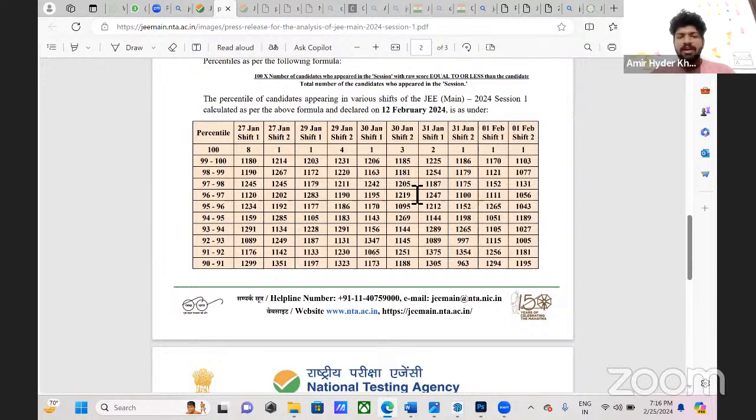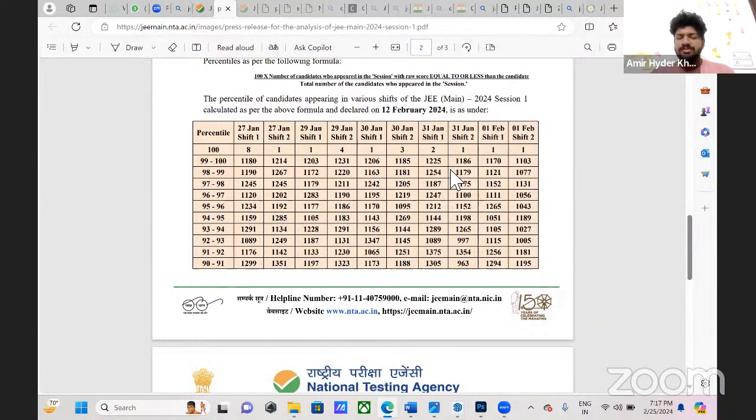In this 100 percentile, only 8 people got it in the first shift, and 14 in the second shift. This is the count of people who got the first mark.